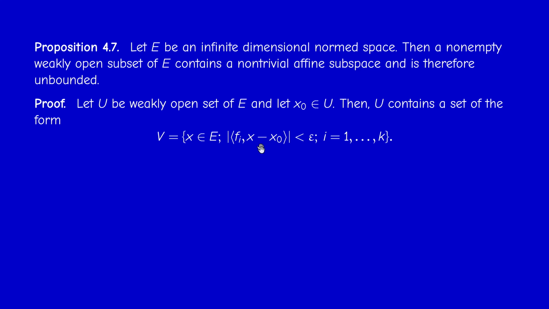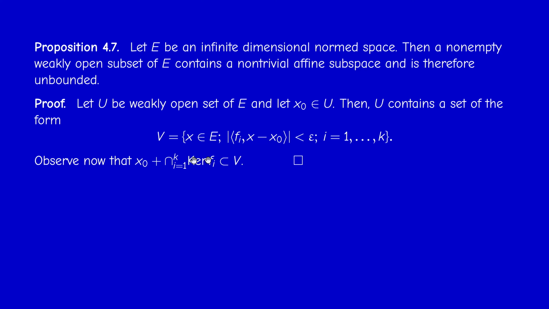But the most important thing is that even if x is not x0, if x minus x0 belongs to the kernel of fi for every i, then this is 0. So this observation can be written in this way: x0 plus this subspace, the intersection of all kernels, is contained in V. Because if an element is here, then x can be written as x0 plus an element in this kernel.